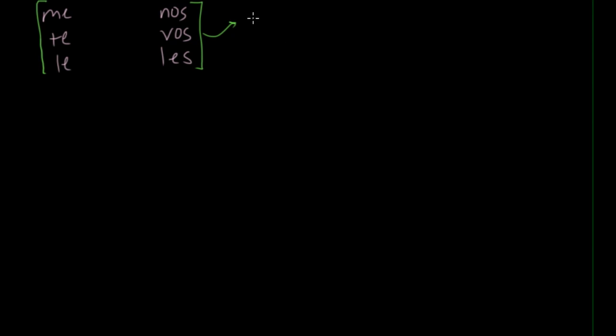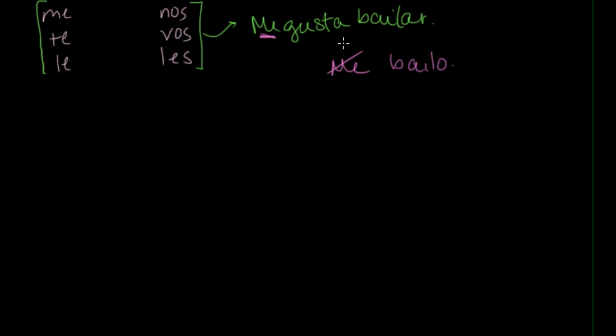For example, you would say, me gusta bailar, I like to dance. Now you're probably wondering why we would have object pronouns that aren't subjects in the place where subjects would normally go in a sentence. Do not be confused, this is not a subject pronoun. This cannot be used as a subject. You cannot say me bailo for I dance. You have to say yo bailo.